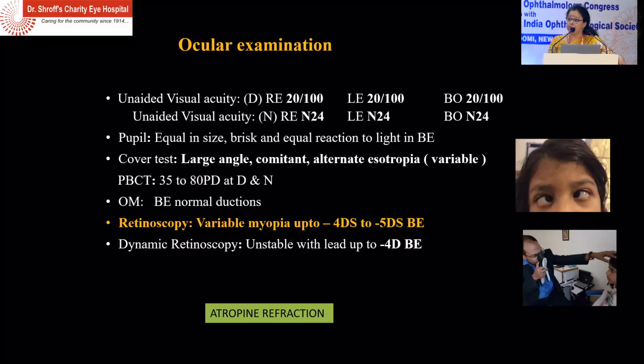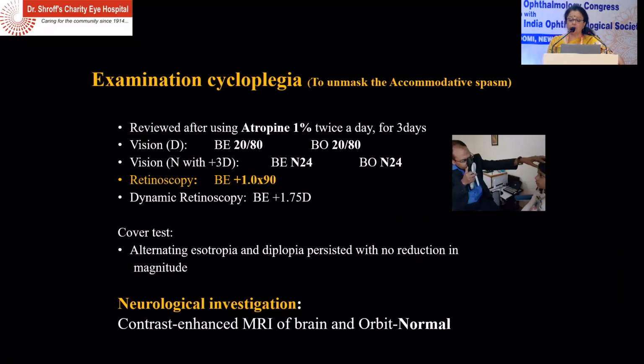So what next step? Atropine refraction. So in atropine refraction, we found that the vision was still 6/24. Retinoscopy was only +1 with +1 cylinder with 90-degree axis. So it's a pseudomyopia. And the cover test still showed alternating esotropia and diplopia with no reduction in amplitude. Got an MRI done, normal, because even in these cases, you can have a neurological problem.